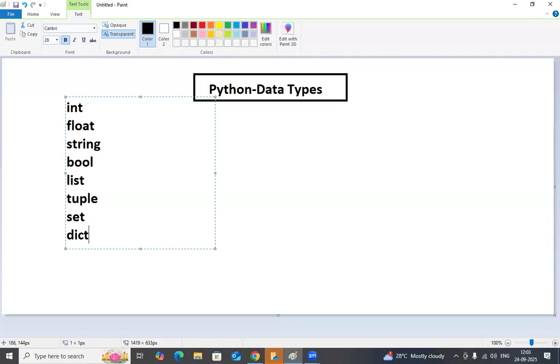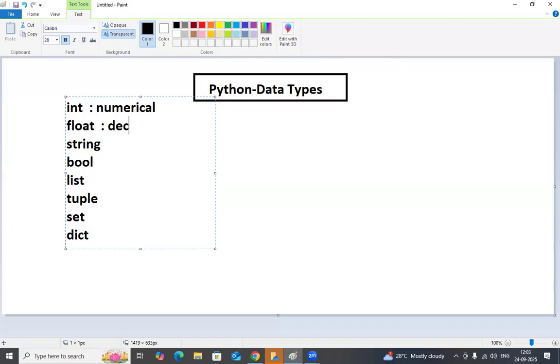Okay. So what is the integer? What is the float? What is the string? What is the bool? What is the list? What is the tuple? What is the set? What is the dictionary? Each and everything, one by one, I will explain it. Whenever you want to define numerical values, then you can go for the integer. Numerical values, positive numbers, negative numbers, will go with integers.